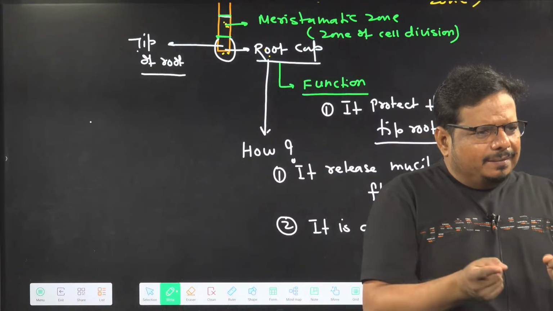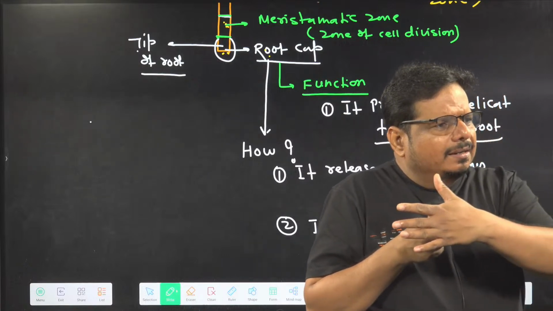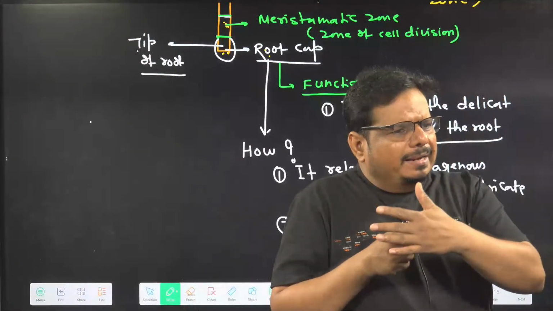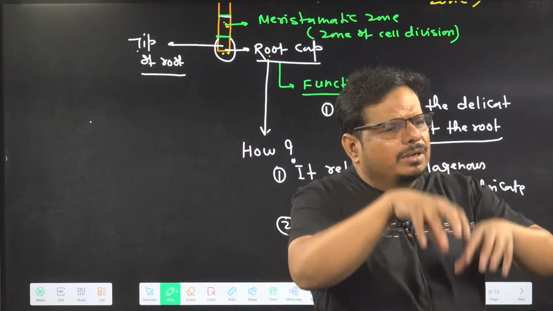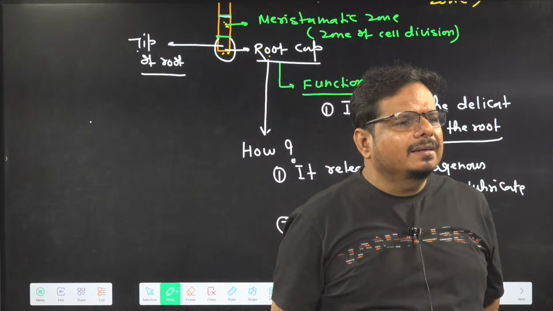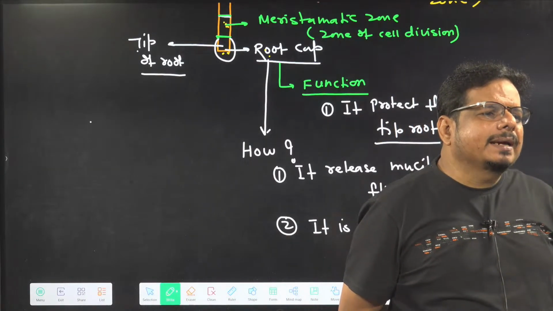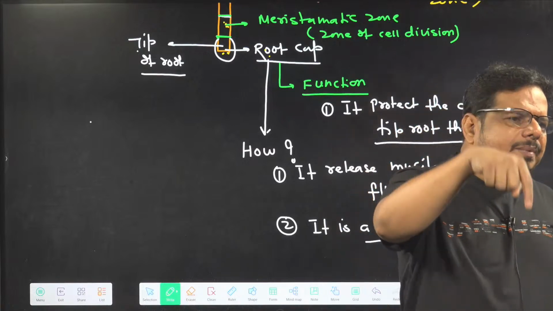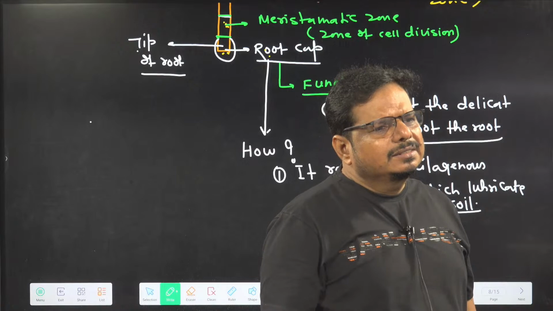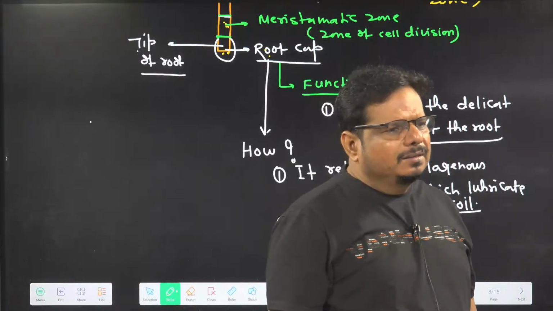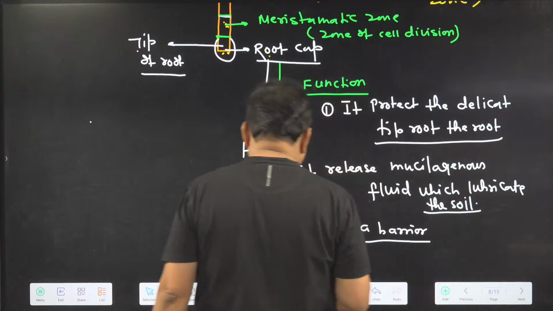It is a barrier, a layer, so the root tip does not directly get hit by mechanical force or injury. And second, it releases a mucilaginous chemical which lubricates the soil, and when the soil gets lubricated, penetration becomes easier and easier. Is it all right? It is done. So this is about the root cap.